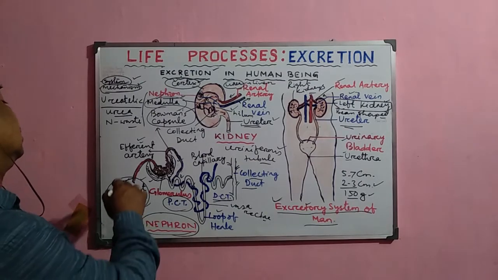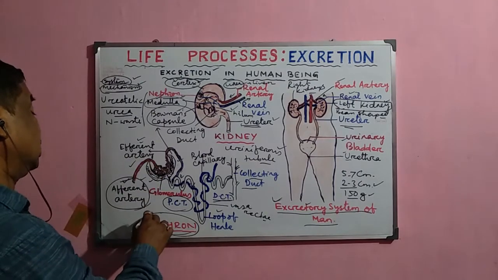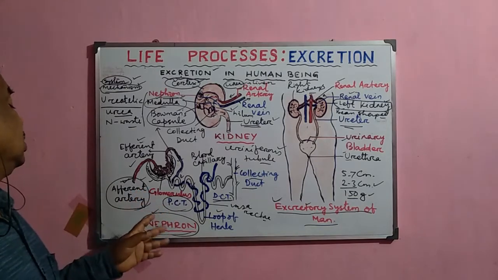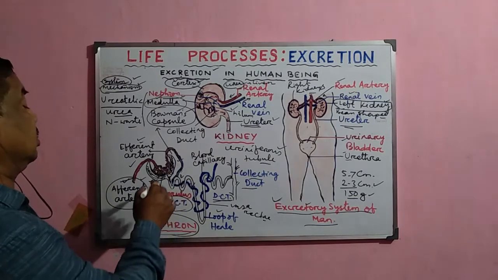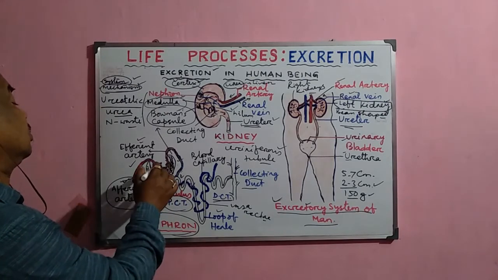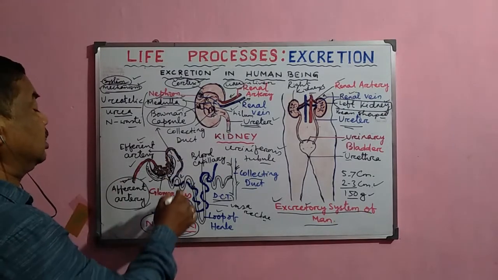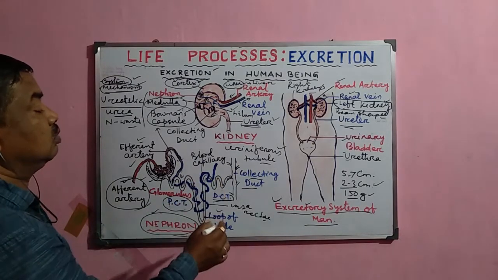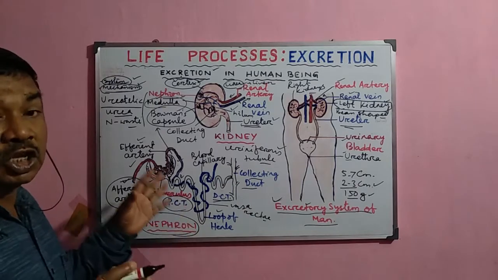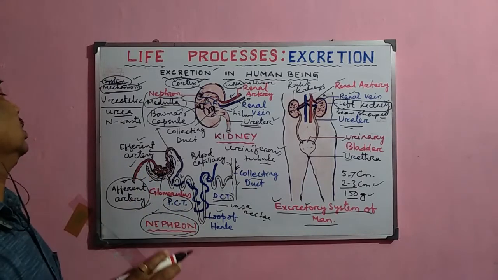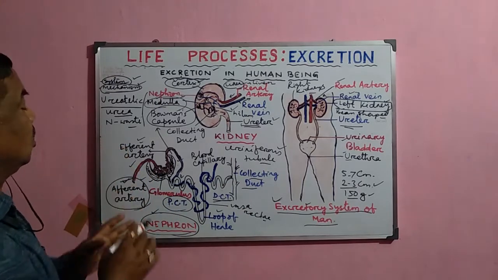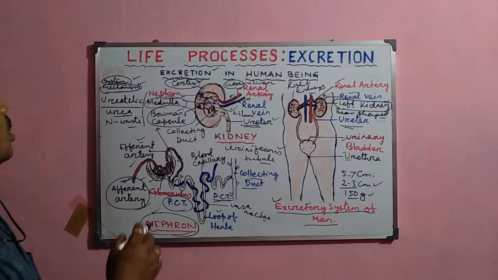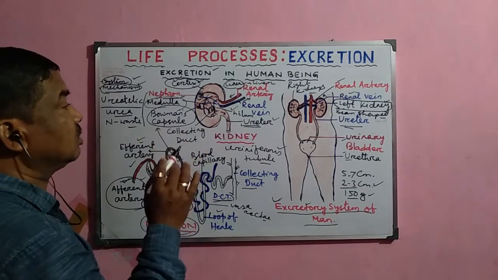So that is why this structure is very important from the examination point of view, because sometimes it asks you to draw the structure of the nephron. You have to label this Bowman's capsule, glomerulus, efferent arteriole, then the proximal convoluted tubule, loop of Henle, distal convoluted tubule, and the collecting duct. So all these things you have to label properly. So this is the structure of the nephron or the uriniferous tubule. And now these are the important parts of the